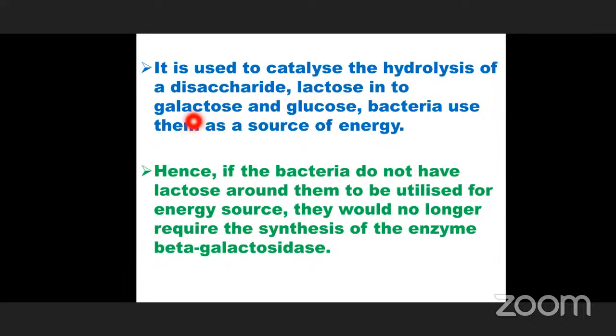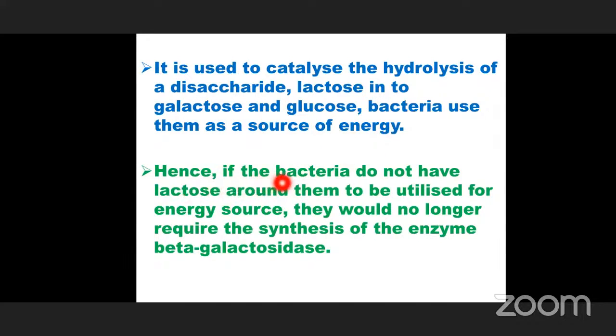The beta galactosidase enzyme, which is present in the E. coli bacterium, breaks down lactose into galactose and glucose. Bacteria use them as a source of energy. Is it clear? E. coli bacteria use this glucose as well as galactose as an energy source for their metabolic activities.